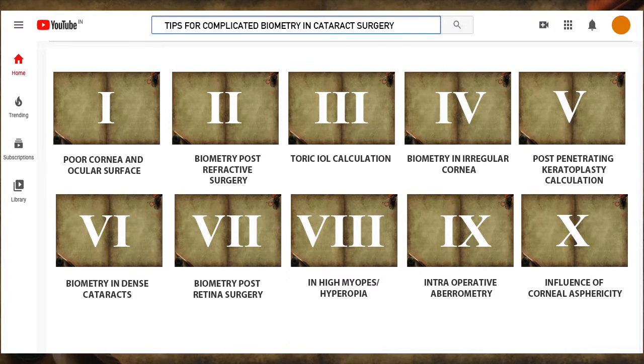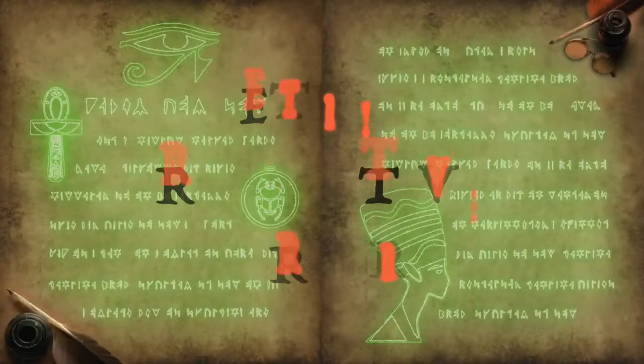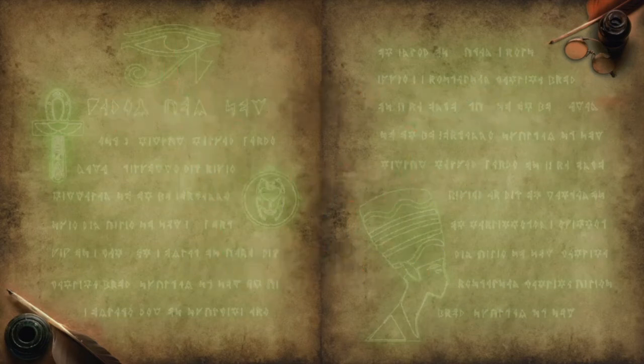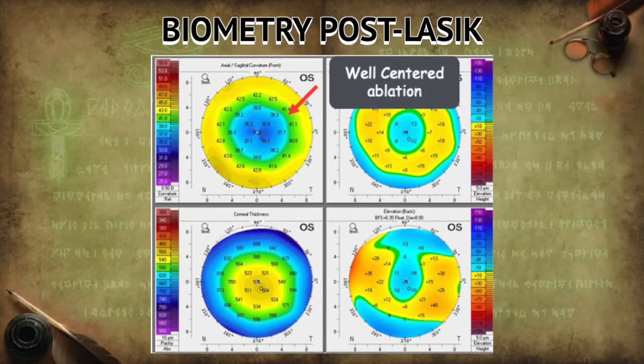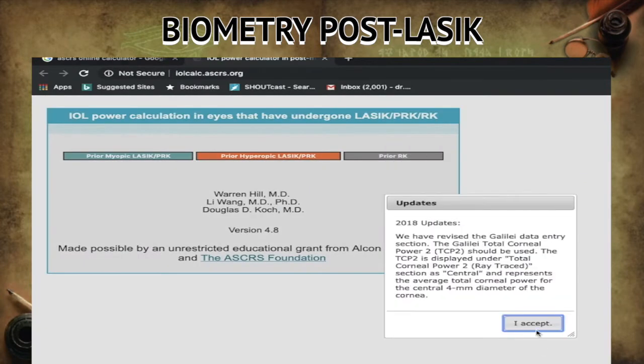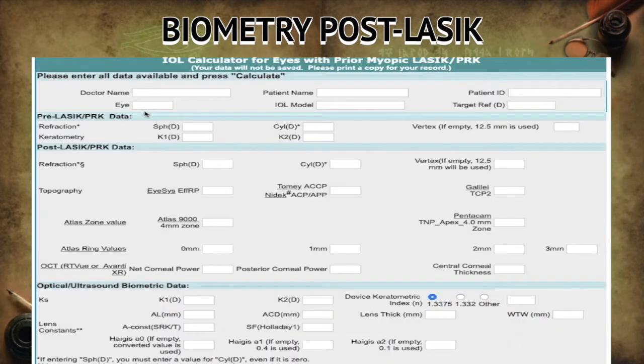The next scenario is biometry post-refractive surgery. In cases with well-centered ablation, to calculate the intraocular lens power, we can use the ASCRS online calculator, which is freely available. After filling the patient details, the calculator allows us to fill the preoperative records.